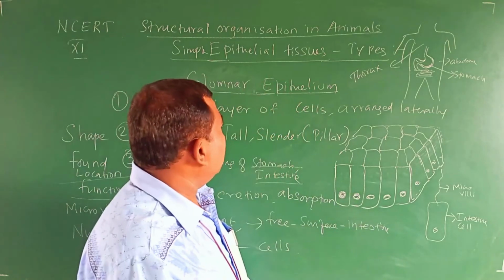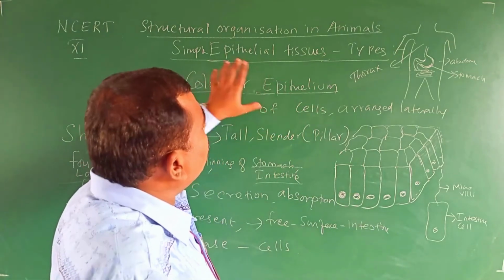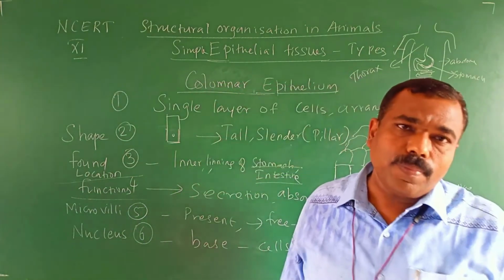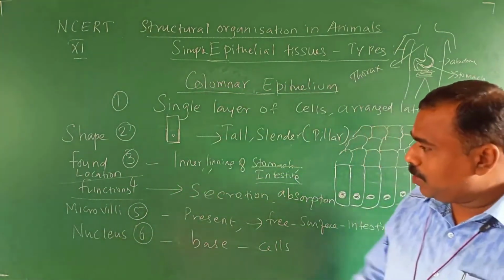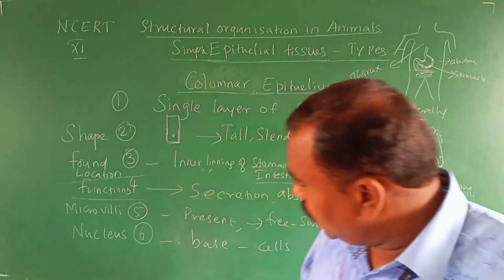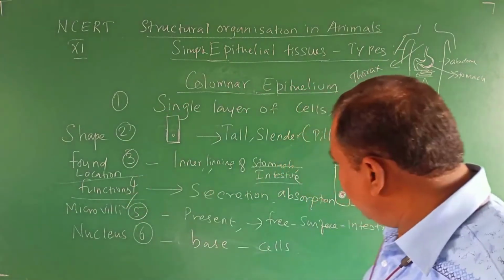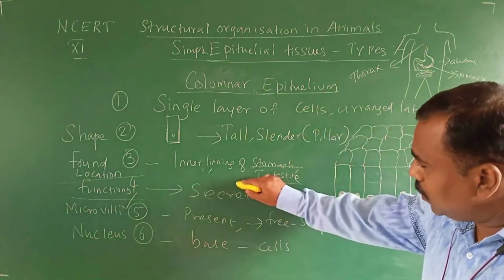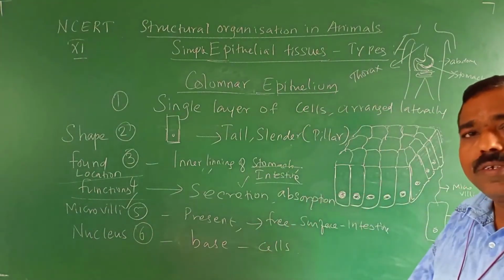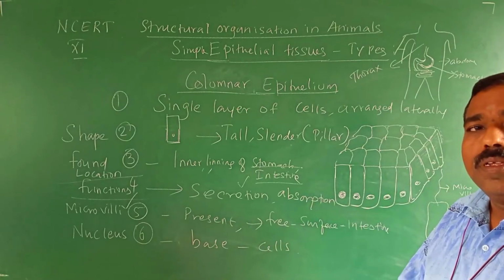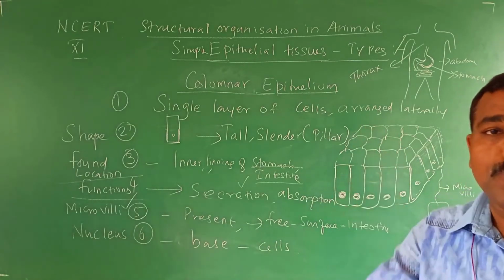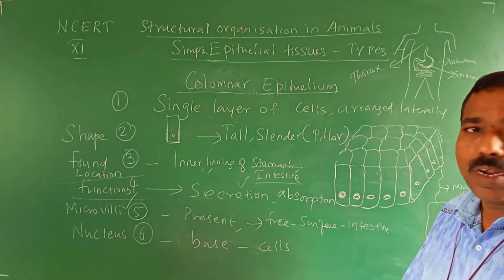Now, if you compare the columnar epithelium and cuboidal epithelium, two points are common. What are the points? The presence of microvilli and the secretion. Based on these two common points, we are going to discuss two more subtypes, not main types.